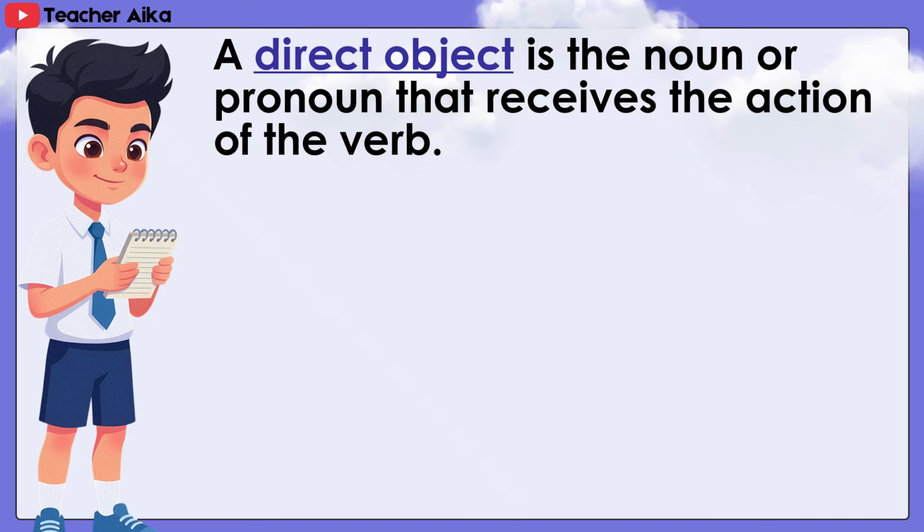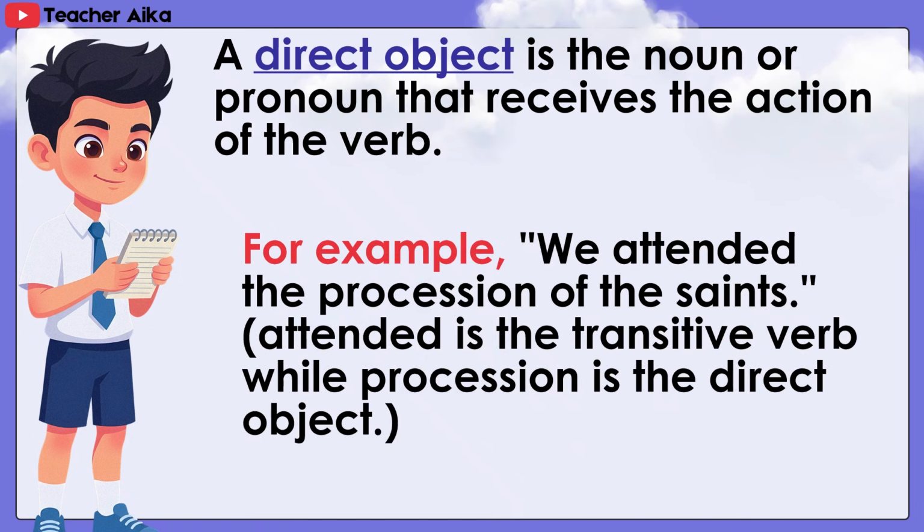A direct object is the noun or pronoun that receives the action of the verb. For example, we attended the procession of the saints. Attended is the transitive verb, while procession is the direct object.